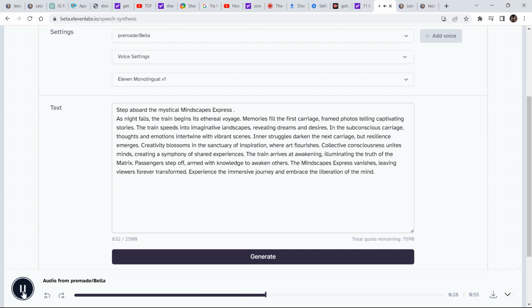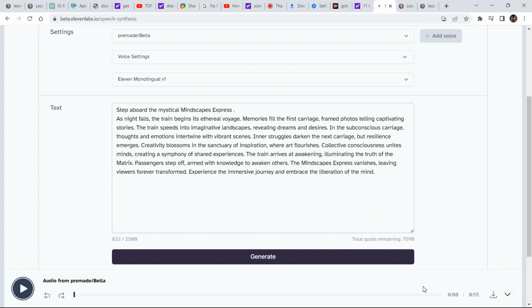Creativity blossoms in the sanctuary of inspiration, where art flourishes. Collective consciousness unites minds, creating a symphony of shared experiences. The train arrives at awakening, illuminating the truth of the matrix. Passengers step off, armed with knowledge to awaken others. The Mindscapes Express vanishes, leaving viewers forever transformed. Experience the immersive journey and embrace the liberation of the mind.